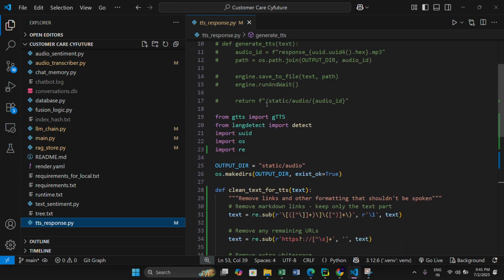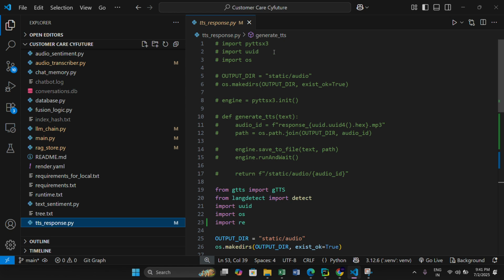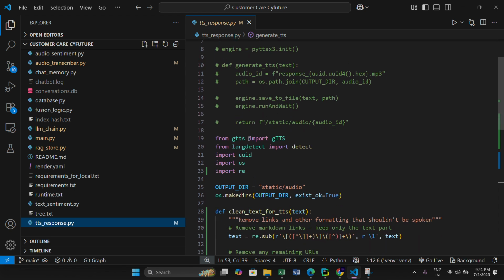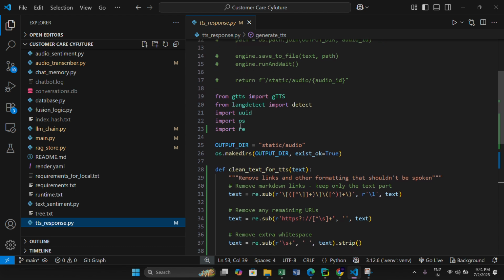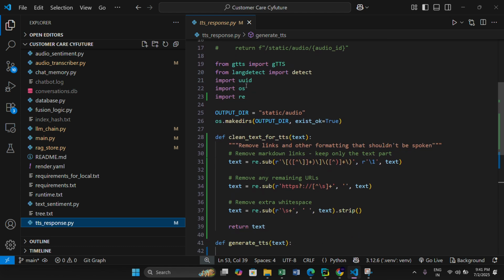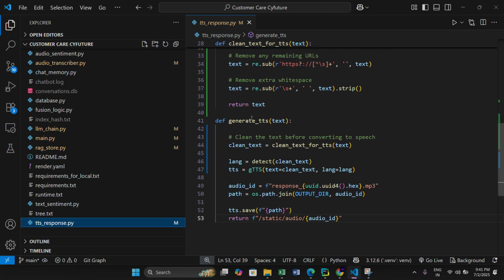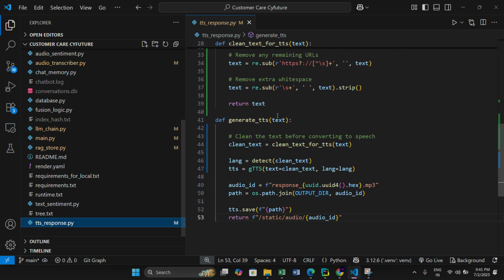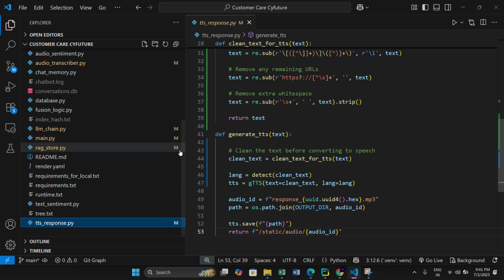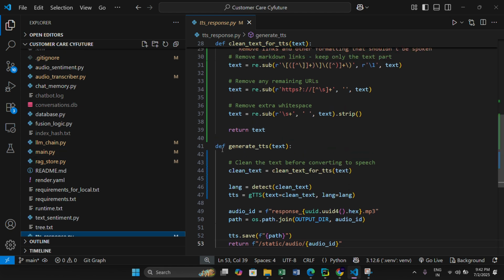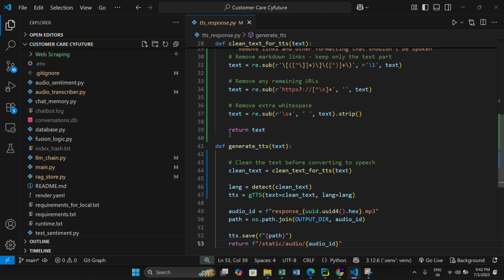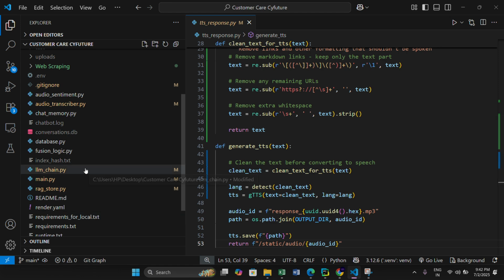And this is the TTS response. Earlier I used pyttsx3, but it doesn't work for multiple languages. So this is Google text to speech, a free library. Thank God Google has given us this for free. So yes, it does well. Actually, it posed a problem that its voice is a female voice, and the responses were as if a male generated them, so I had to edit the prompt for that also. That was also an update.